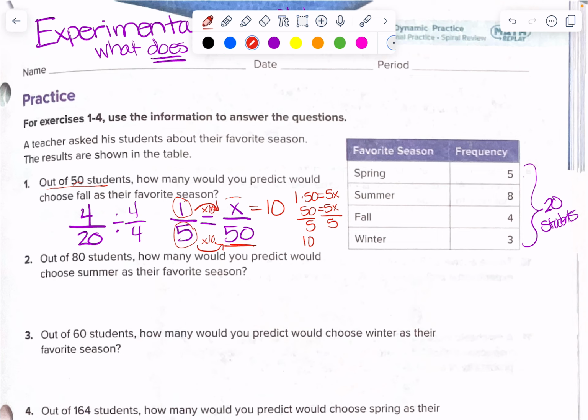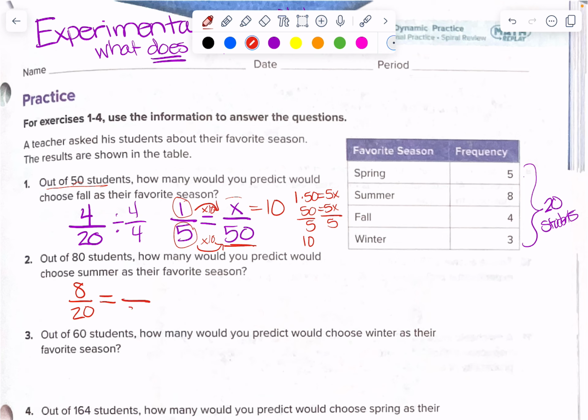their favorite season? So again, we're going to look back at our experimental probability of a student choosing summer. And so when I look at this, I see that 8 students out of 20 chose summer. So I have an experimental probability that out of every 20 students, 8 students would choose summer, okay? And I can use that probability to make a prediction. Again, we're just making a prediction. It's not for sure gonna happen, but we're just approximating. So I could do a couple things. I could simplify that fraction.